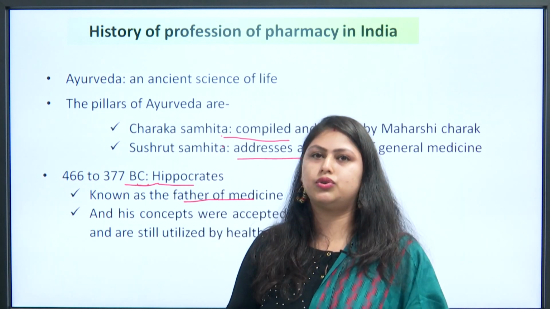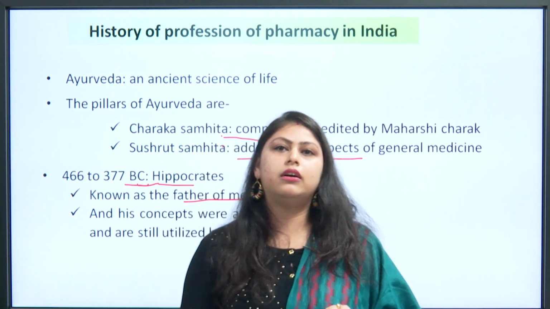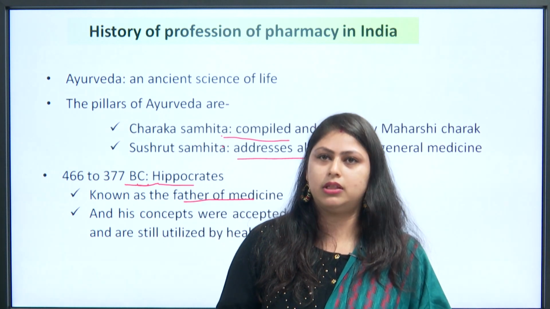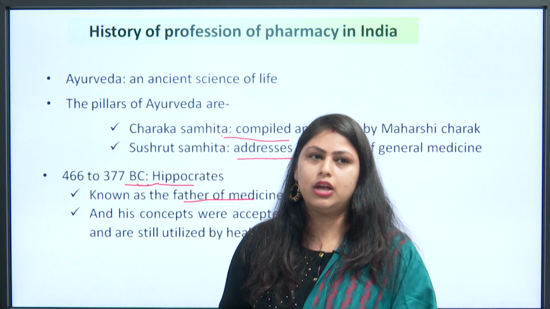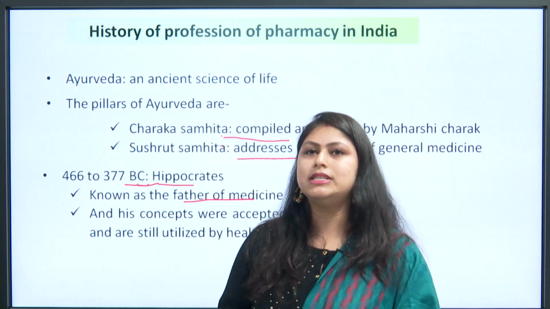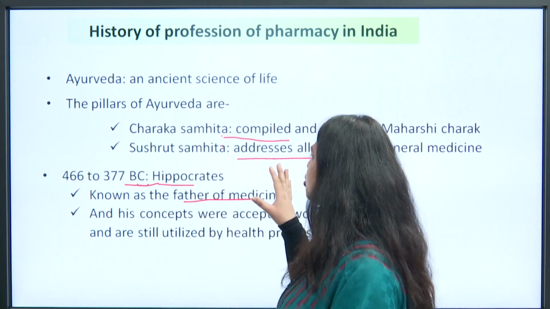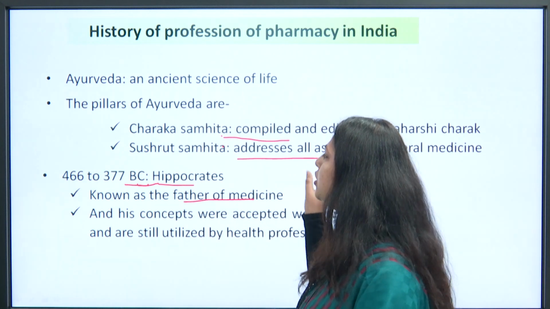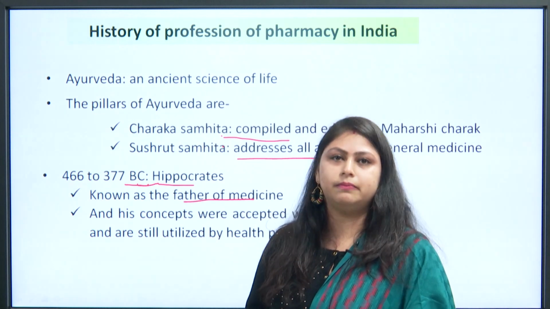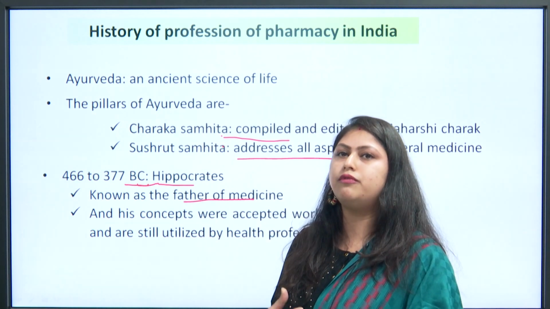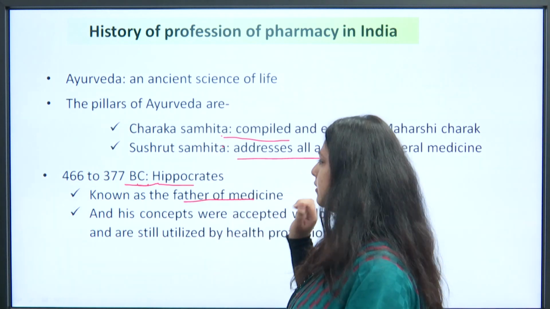In the Charak Samhita, you should learn what was there. It was compiled by Maharishi Charak. The Shushruta Samhita addresses general medicine. All the information about general medicine was there in the Shushruta Samhita, which is a compendium, a book where the information about general medicine was compiled.